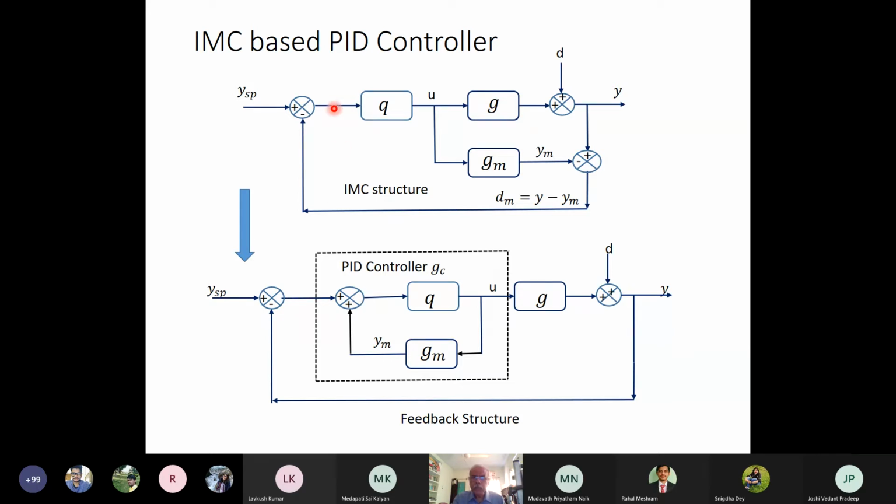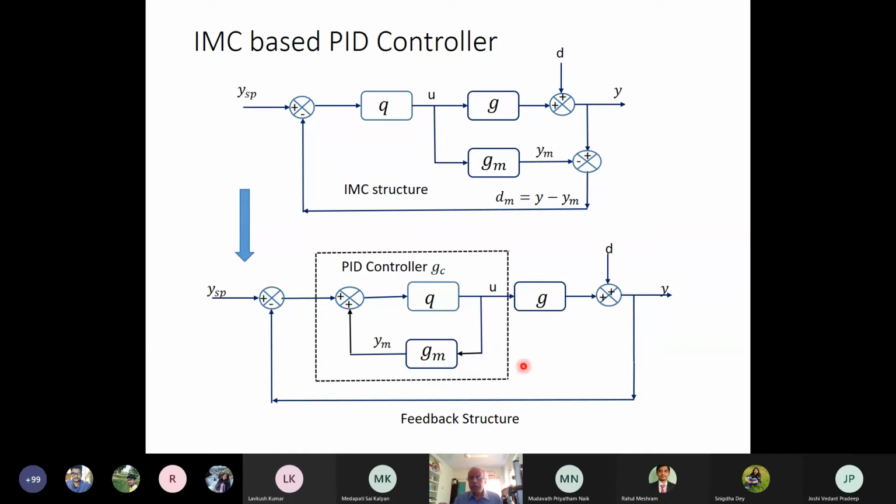So this sum junction, if I move it over here and cross it, then this minus YM will now be added over here.